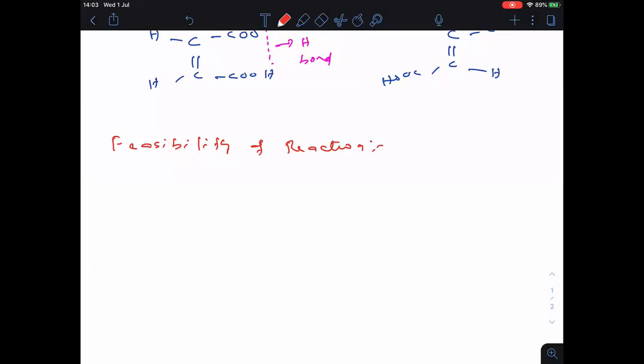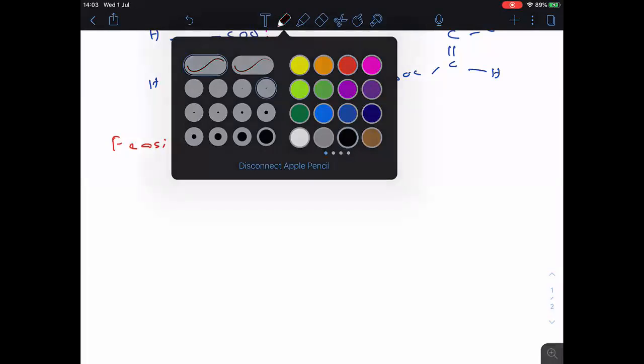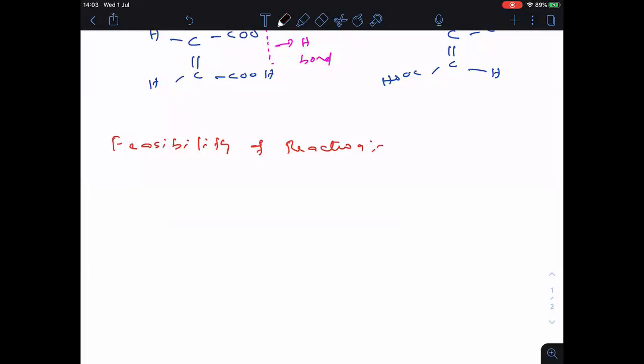Feasibility of reaction. Okay, when the reaction is feasible, that is important. Now in mains and advanced nowadays, this type of question is very important. Whether the following reaction is feasible or not. So the reaction is feasible when, here I will give you the condition.